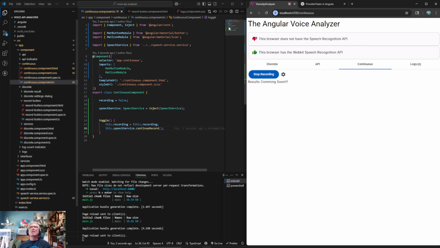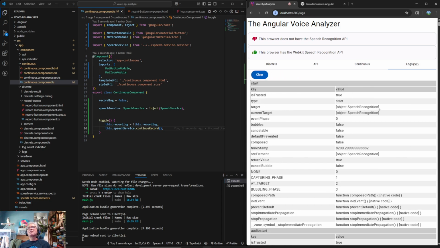Okay, so let's see. I guess we should reload. But the reason I could tell it was recording, up here there's a little thing that indicates that we're recording. Recording 1 2 3, yes sir, recording. But unfortunately we don't have a stop. Oh, but look at that. We did get logs.